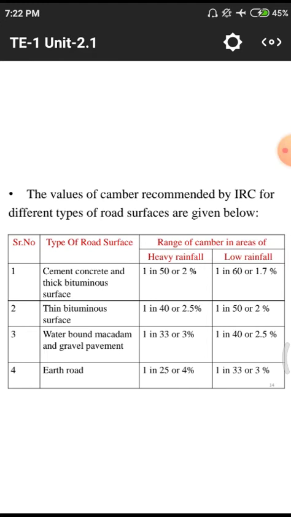Low lying areas have low rainfall in particular places, so we need to remember those different kinds of roads and their alignments, that means the slope alignments at those particular points.